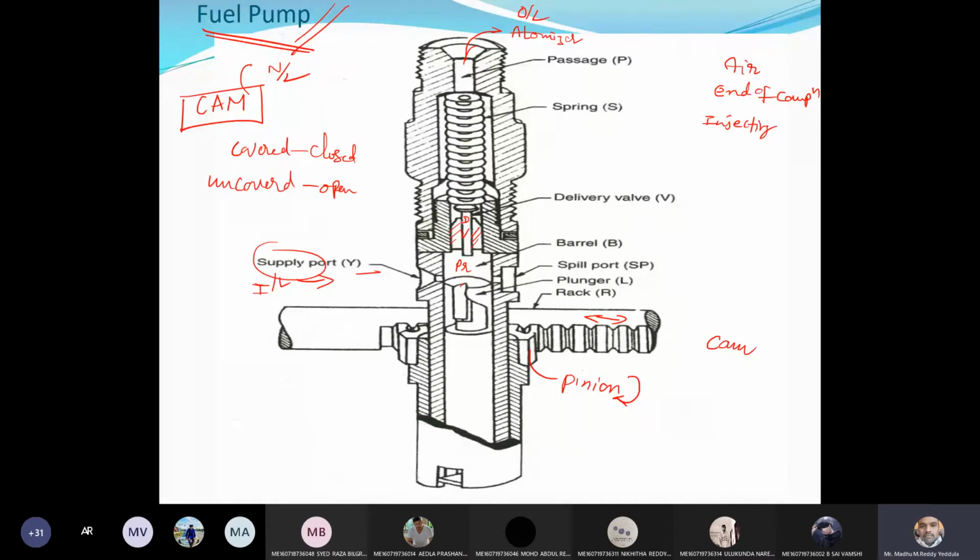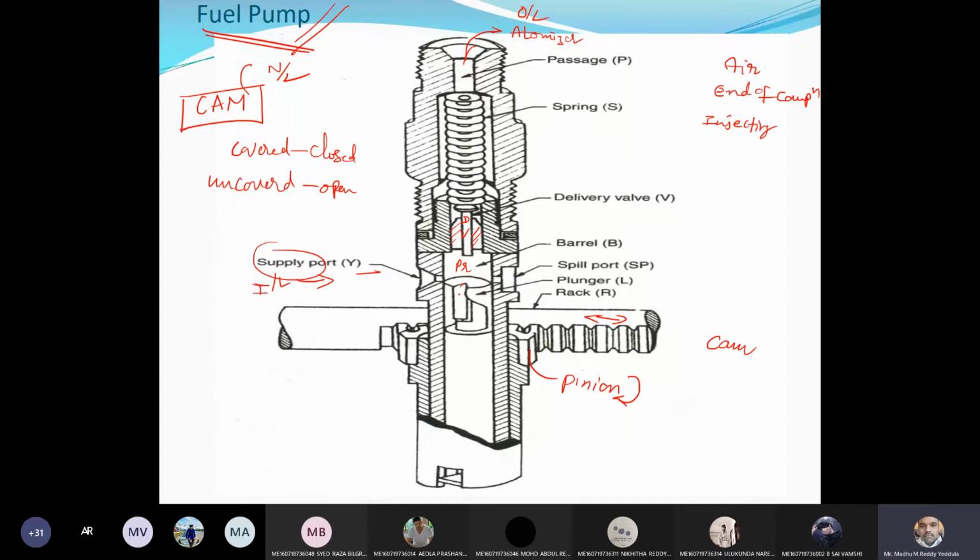There is a sudden drop of pressure, because a connection is established from the upside to the downside. Due to that, the pressure drop occurs, and the delivery valve goes back to its original position under the force of the spring, because whenever the pressure decreases, the spring force makes the delivery valve sit back to its original position, and the cycle is repeated.